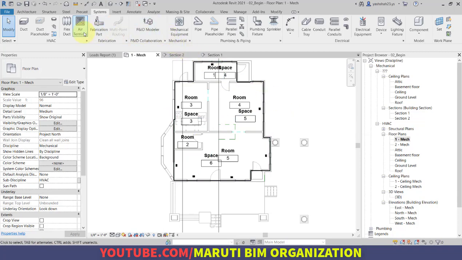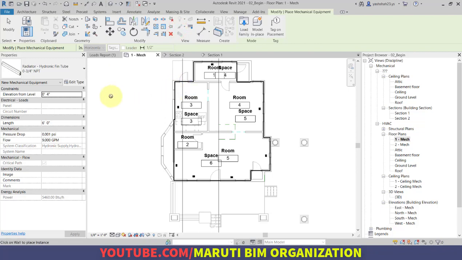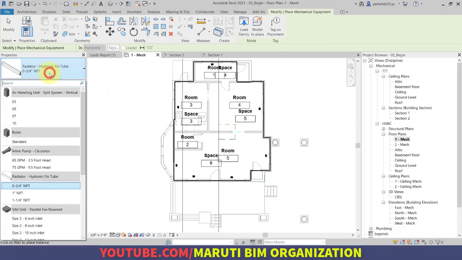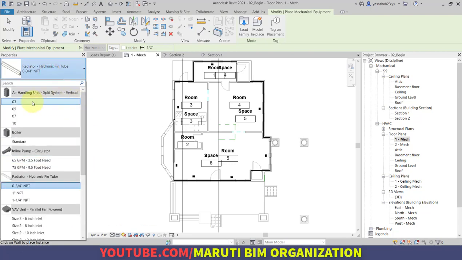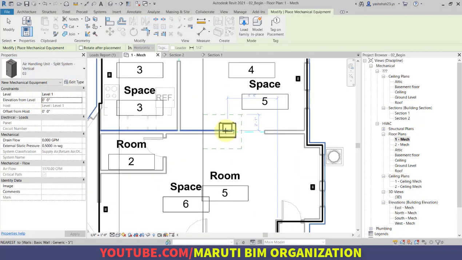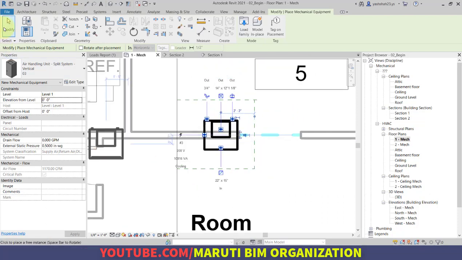So instead of the air terminal command, now we will use the mechanical equipment command. The shortcut for mechanical equipment is ME. Clicking on Mechanical Equipment, there are different mechanical equipments already loaded, and we will use the vertical system air handling unit. The shortcut of air handling unit is AHU. So now we are placing the air handling unit here. But this is mechanical equipment.